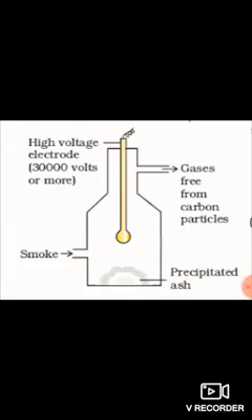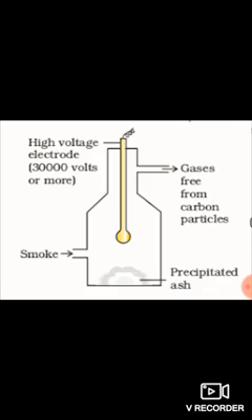Smoke is a colloidal solution of solid particles such as carbon, arsenic compounds, dust, etc. in air. The smoke, before it comes out from the chimneys, is led through a chamber containing plates having a charge opposite to that carried by smoke particles.